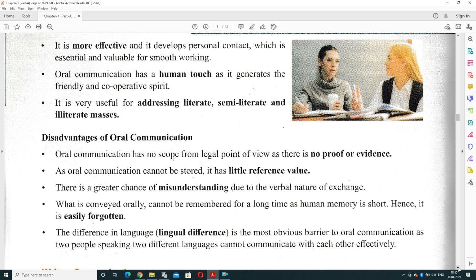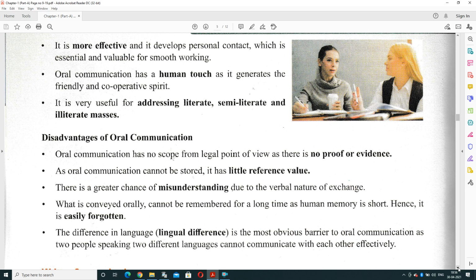Oral communication has a human touch as it generates a friendly and cooperative spirit. And next point, it is very useful for addressing literate, semi-literate and illiterate people. So it is the best way to communicate between two parties.